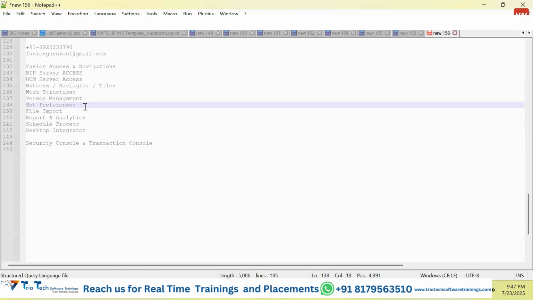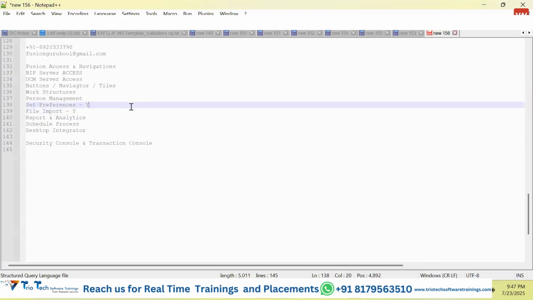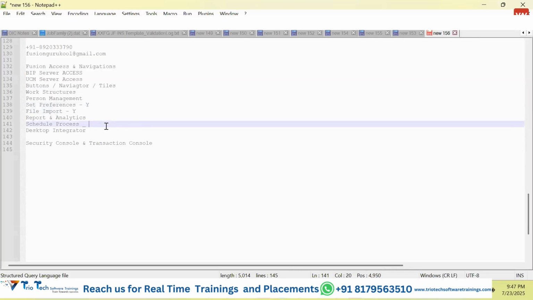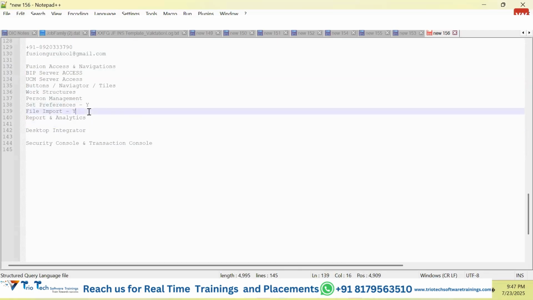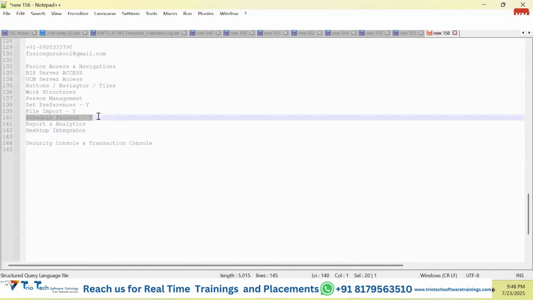I'm putting a Y for complete. This software also we have covered in this tutorial, from the software perspective: what this screen is all about, what is going to be done, how to submit the process. But which program to submit, why to submit, how to submit, whether Oracle is going to submit the program, whether we are going to submit it, whether we are going to create our own program, all these things we will cover as part of the technical discussion. Just to have the discussions, we understood.